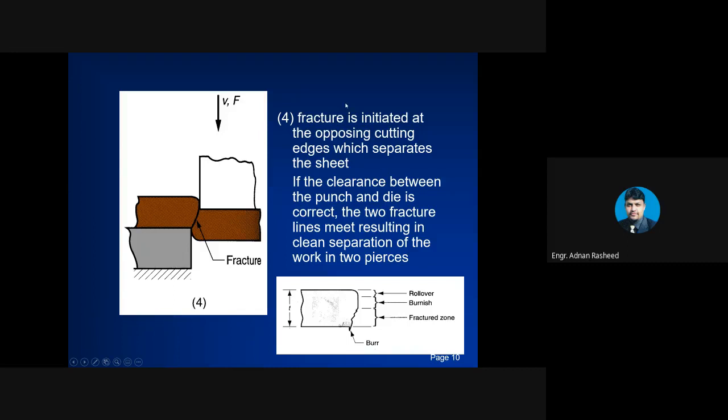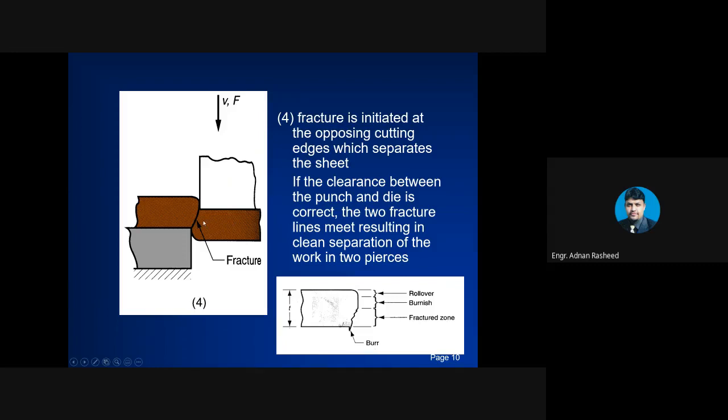The fourth step: the fracture is initiated at opposing cutting edges, which separates the sheet. If the clearance between the punch and die is correct, the two fracture lines meet, resulting in clean separation of the work into two pieces. So you can see that fractures arise in this sheet metal, and if the clearance between them is correct, the lines will definitely meet, resulting in clean separation of the workpiece into two pieces.